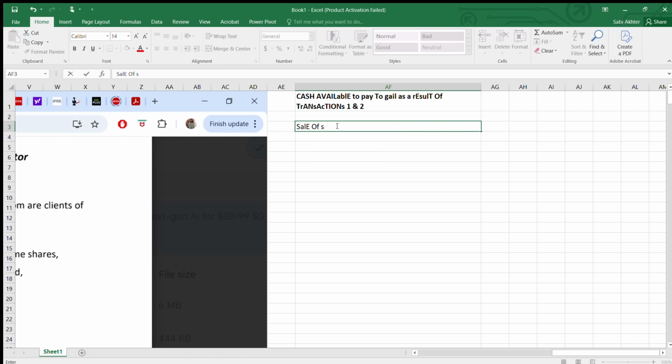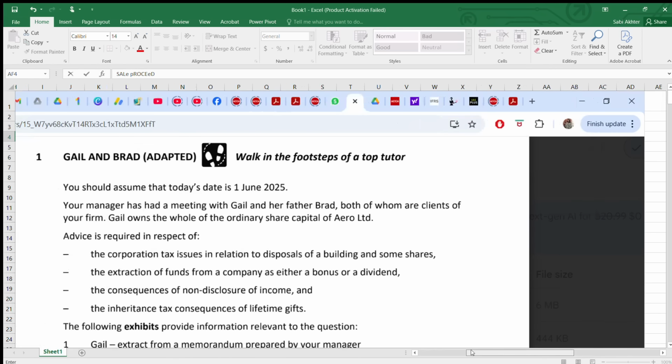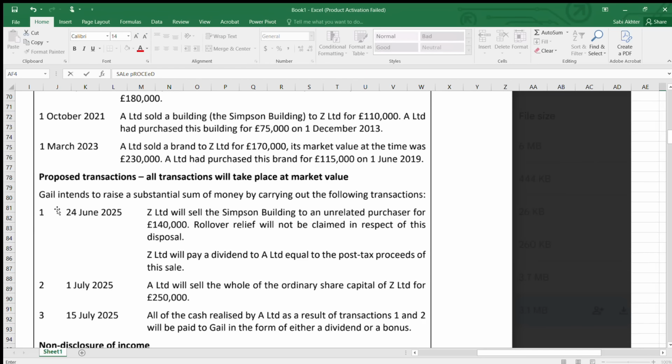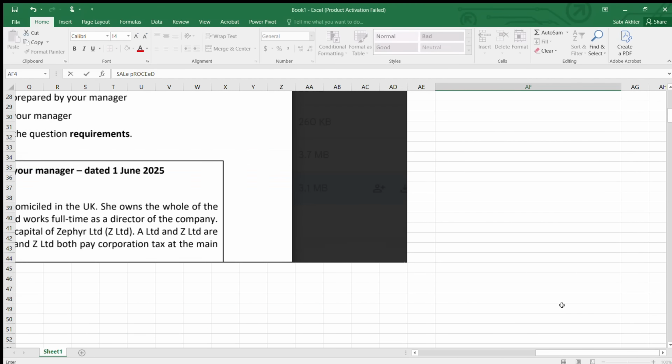Sale of Simpson Building. Okay, we just write building, by Z Limited. In bold. Now, what is the sale proceed? So the sale proceed we will get from exhibit 2. In exhibit 1 it is there. First, they have sold it for 140. No rollover relief. So the sale proceed is 140,000.